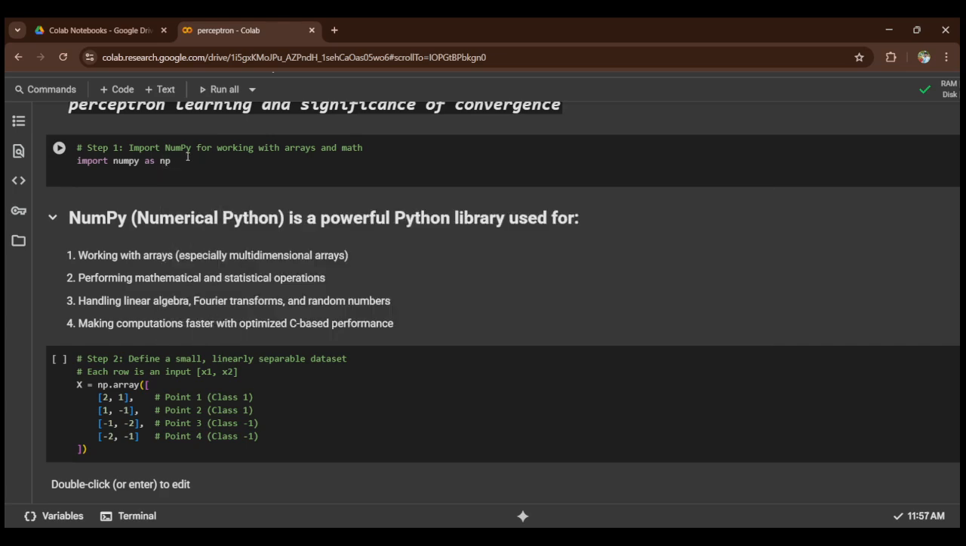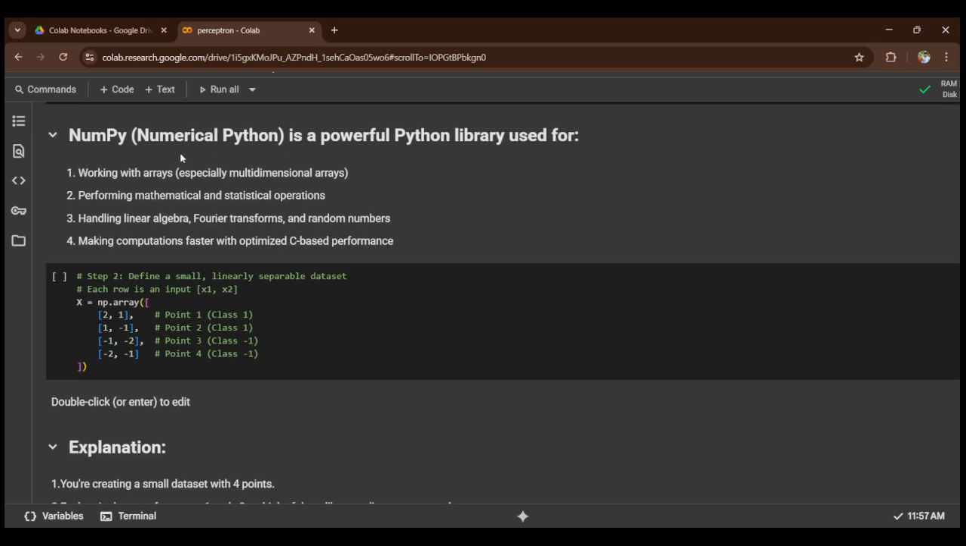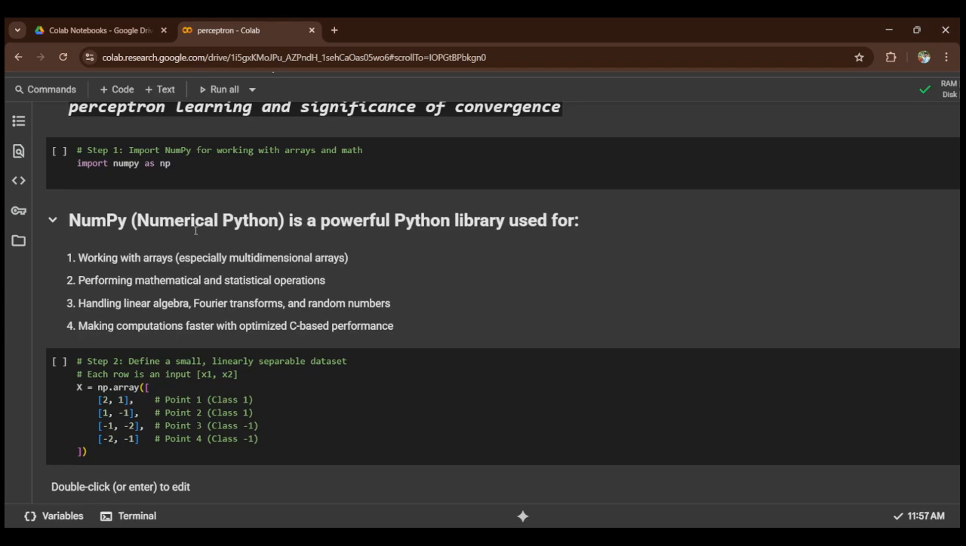And why are we doing this? Because every time we cannot write NumPy in the program, as it would increase the time and space complexity of the program. So we shorten NumPy to np. Okay. Then another thing, let me tell you that the NumPy full form is Numerical Python.